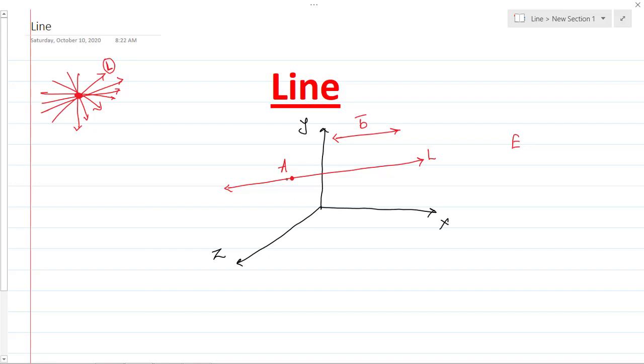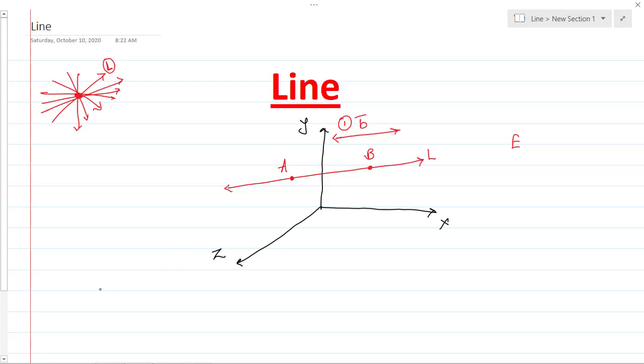We should give its direction also. Now direction can be given in two ways. Either you say the line is parallel to the original line, or you may say there is one more point B which is lying on this line. So these are the two scenarios with which we can define the line completely.